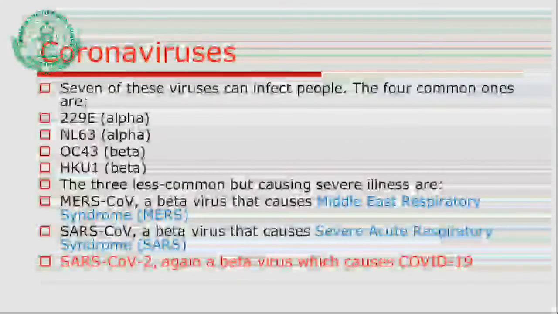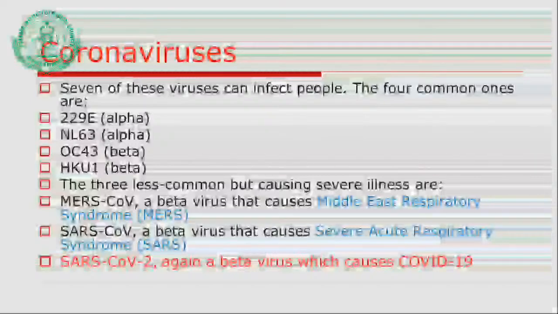7 of these viruses can infect people. Remember, this is again one of the important things you should know about the agent factor in relation to the coronavirus. The 4 common ones are 229E, NL63, both alpha, OC43 and HKU1, both beta. The 3 less common ones causing severe illness are Middle East Respiratory Syndrome, MERS, and Severe Acute Respiratory Syndrome, that is SARS.